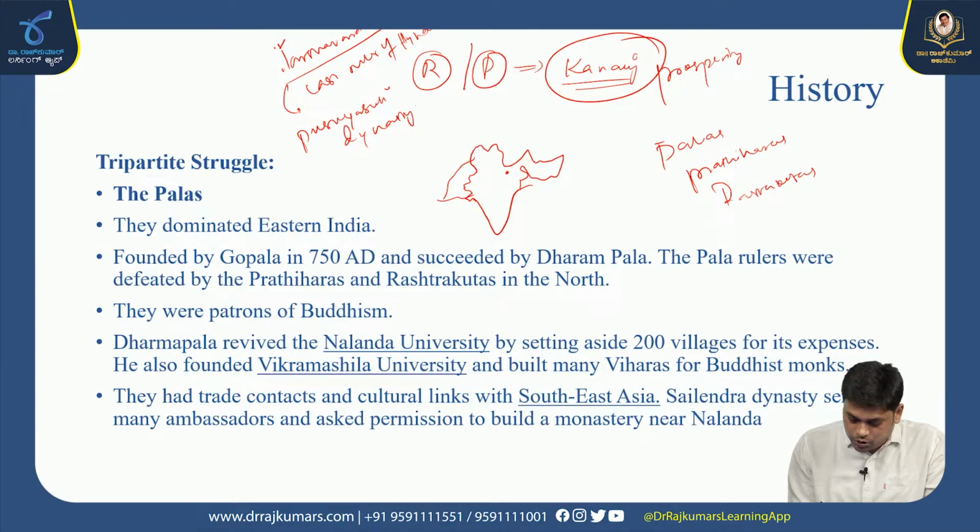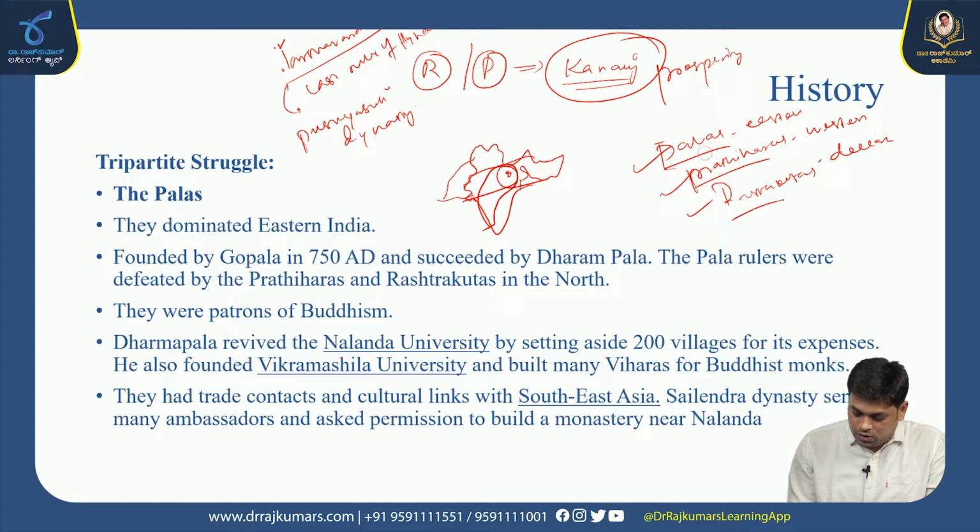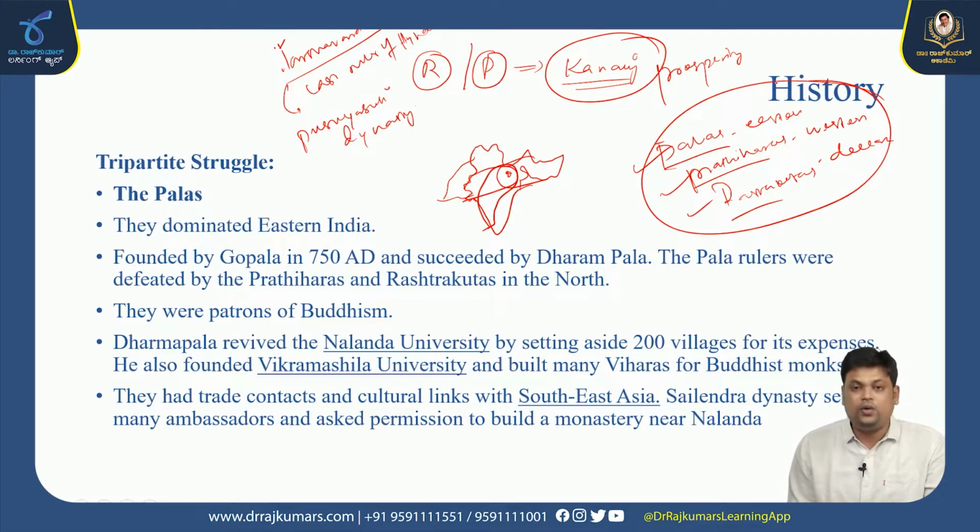This is ruled by Palas, this by Gurjaras, that is Pratiharas, and this by Rashtrakutas. These three, in the eastern region, the western region, and the southern Deccan region, fought frequently to take control over Kannauj, which is known as the Tripartite struggle. That is your first chapter in the medieval history of India.